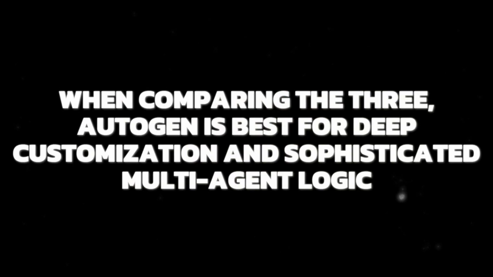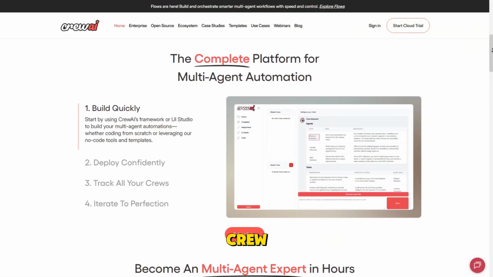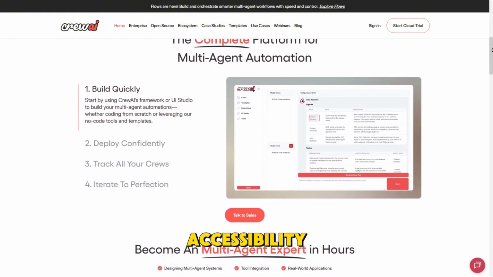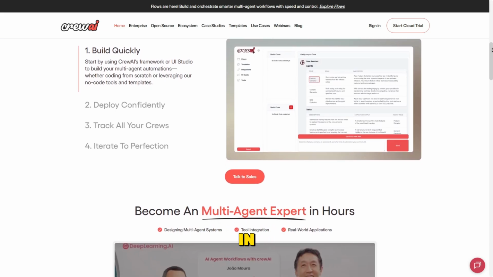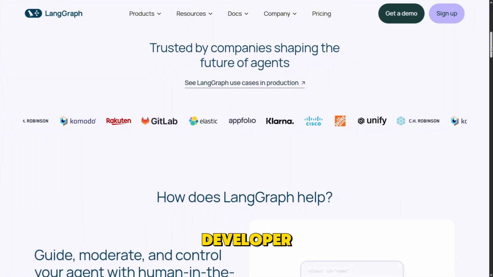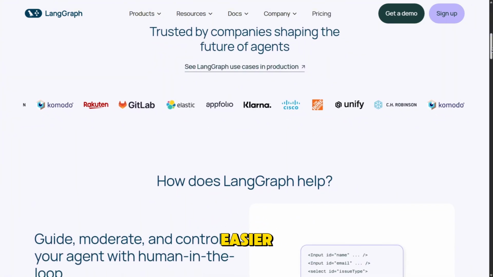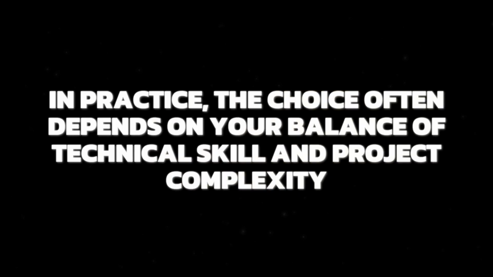When comparing the three, AutoGen is best for deep customization and sophisticated multi-agent logic, but it assumes you're comfortable coding and configuring systems yourself. CrewAI trades some of that complexity for accessibility, letting teams spin up functional AI crews faster, especially in business contexts. LangGraph sits in between. It's still developer-friendly, but its visual structure makes it easier to maintain and iterate on complex workflows than raw code alone. In practice, the choice often depends on your balance of technical skill and project complexity.